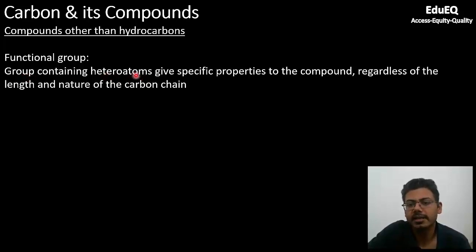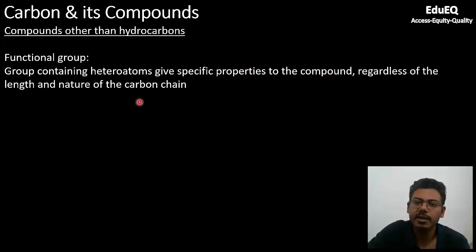Heteroatoms means any other atom which is not hydrogen. So till now we were talking about hydrocarbon, hydrogen and carbon compounds only. So in case of hydrogen, if you have any other atom, that becomes a heteroatom. So group containing heteroatom which gives specific properties to the compound regardless of the length and nature of carbon chain.